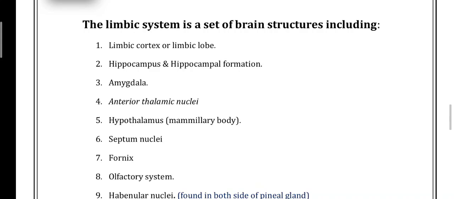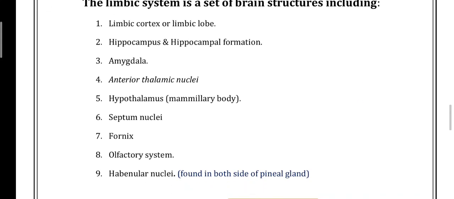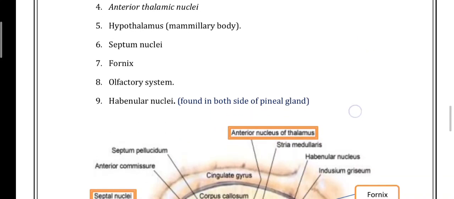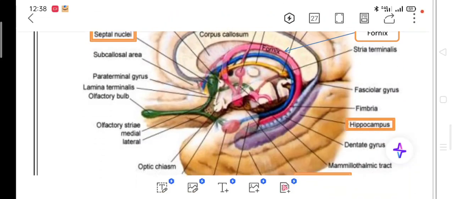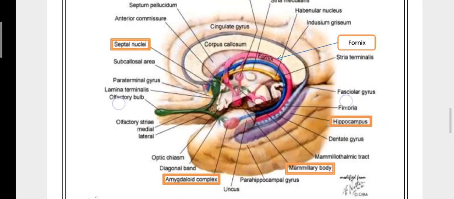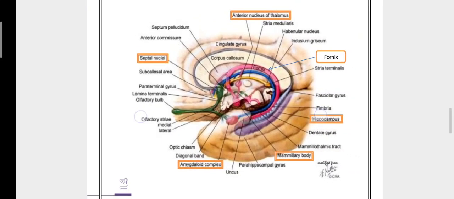The limbic system is a brain structure including the limbic cortex of the limbic lobes, hippocampus, hippocampal formation, amygdaloid, anterior thalamic nucleus, hypothalamus, septal nucleus, and olfactory system. This is the limbic system. It has the anterior nucleus of the thalamus, septal nucleus, fornix, hippocampus, mammillary bodies, and the amygdaloid complex.